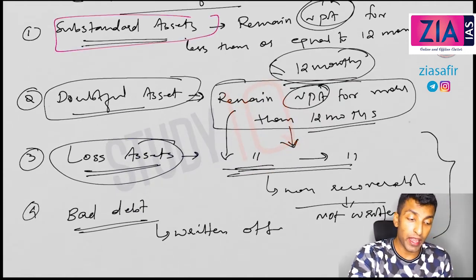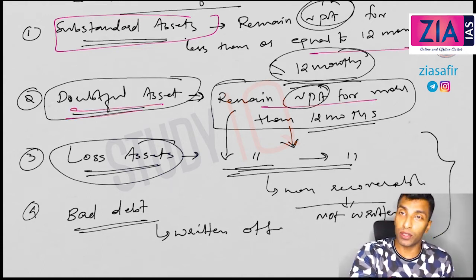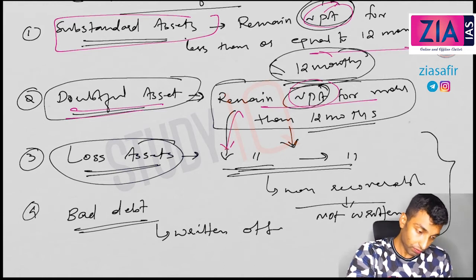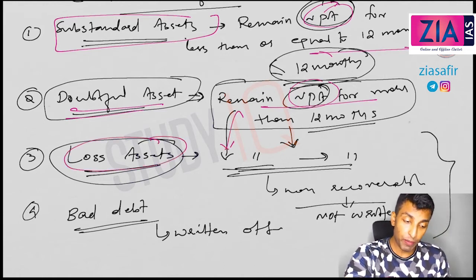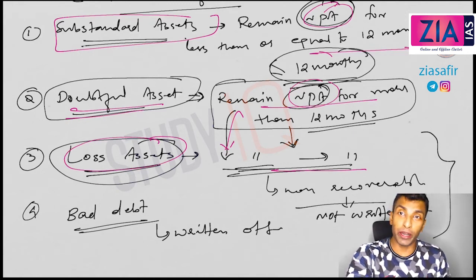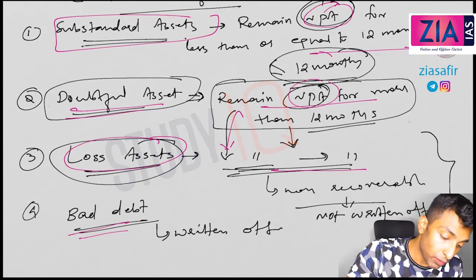Substandard assets remain NPA for less than or equal to 12 months. Doubtful assets remain NPA for more than 12 months. So both are NPA, but one is less than 12 months, the other is more than 12 months. Now, loss assets remain NPA for more than 1 year, and have been understood as non-recoverable but not yet written off. Bad debt, NPA for more than 1 year, non-recoverable, written off from the balance sheet. So those are the most important four classifications of NPA.